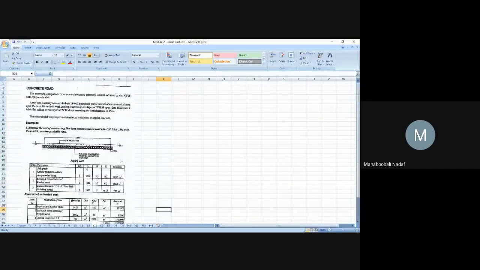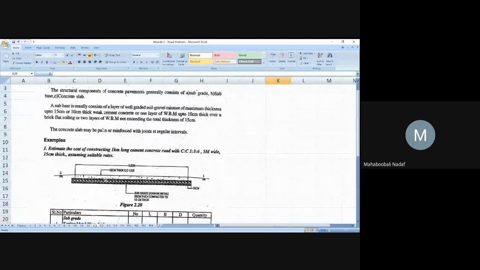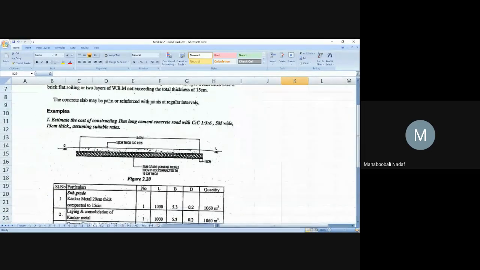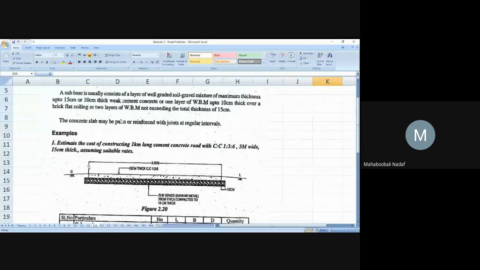Now this concrete problem, very simple problems. Cement concrete road. What is happening here? Estimate the... Please pay attention. Now everyone just tell me yes or no whether you have understood the previous example or not. Clearly I am asking. Just tell me, everyone. Yes, sir.